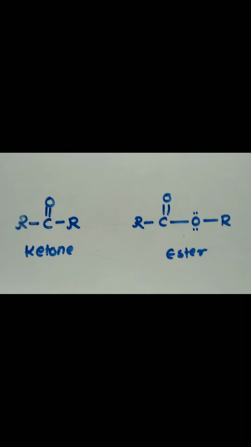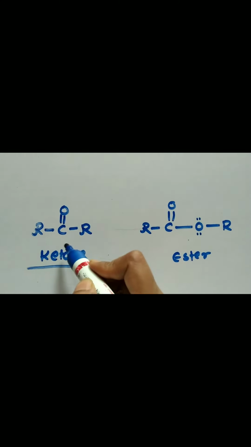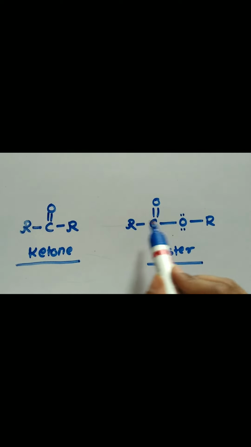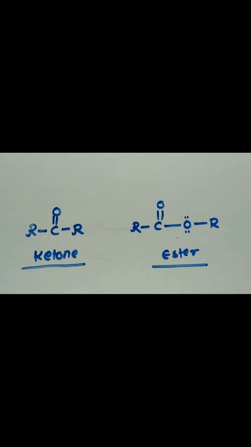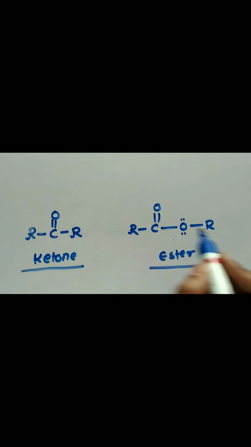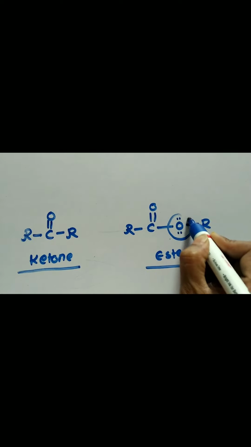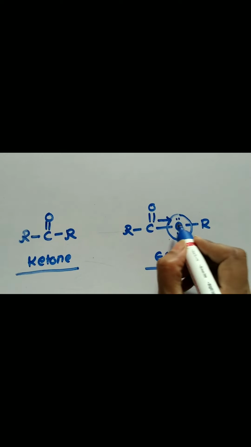If we consider ketone and ester, suppose we have the structures: ketone having R C double bond R, and ester having the structure R C double bond O R. Here we can see that an extra oxygen is present, and this oxygen pulls the shared pair towards itself.